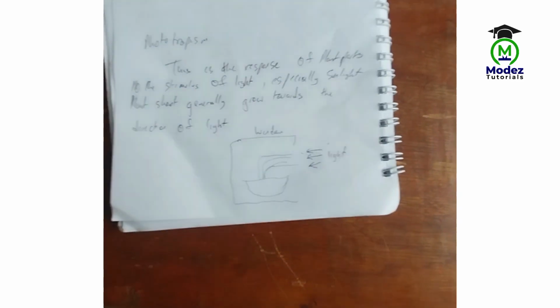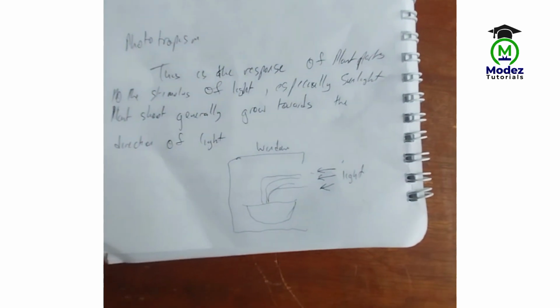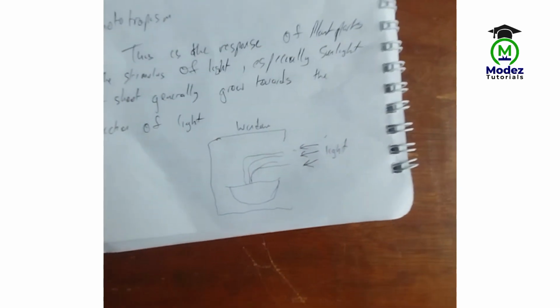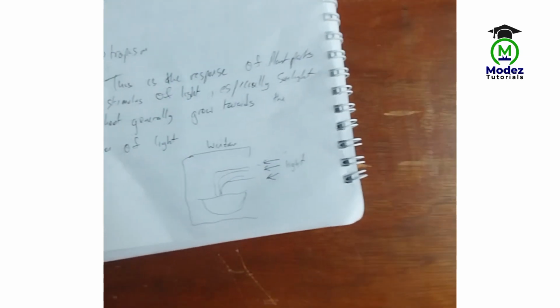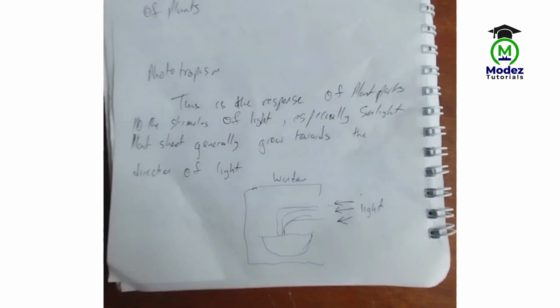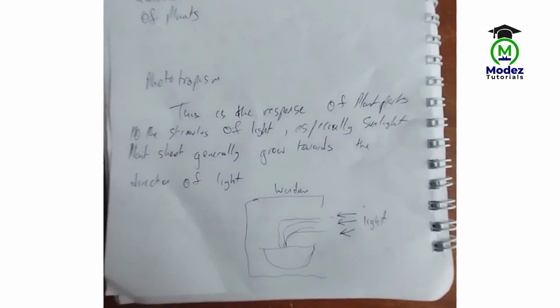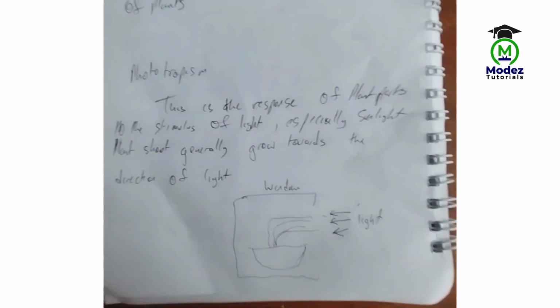Get it again? Phototropism. I said before that anything that has to do with photo in biology means light, and tropism is what? Movement. So phototropism is the response of plant parts or stimulus to what? Light. Plant parts to the stimulus of light, especially sunlight.